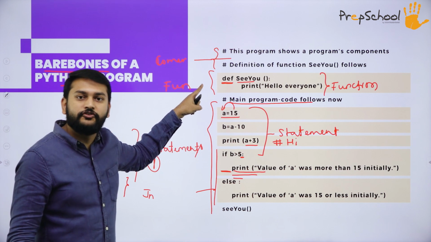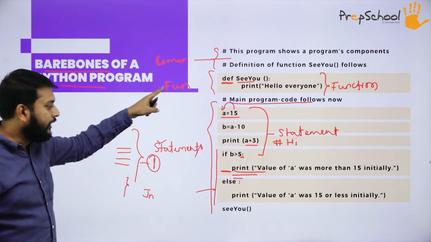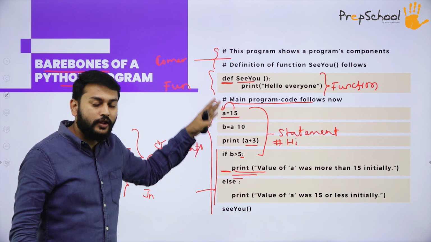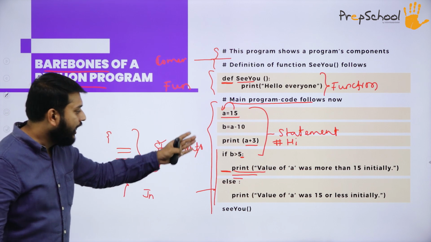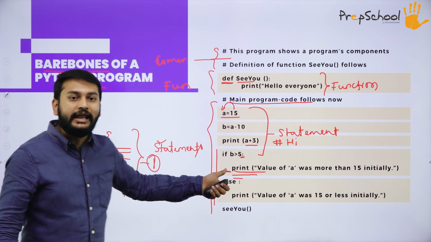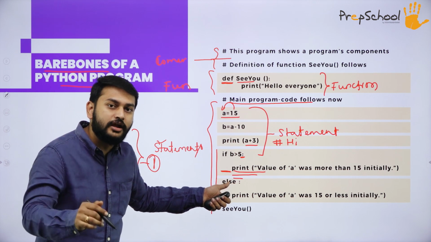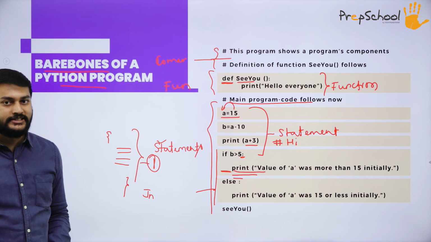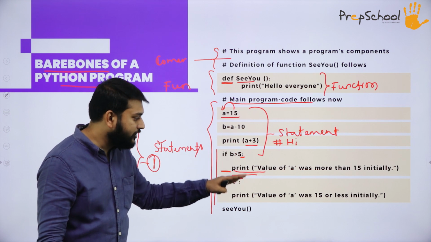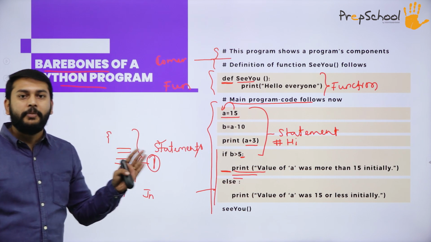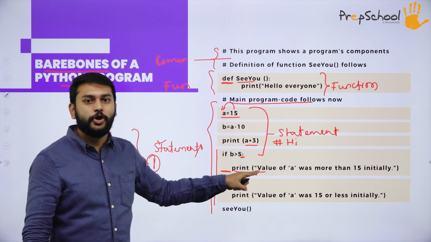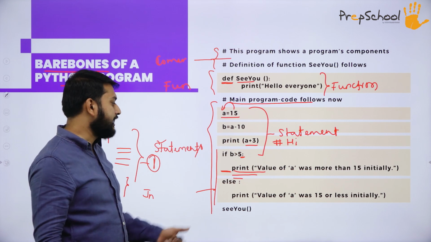Next, your functions will always be in the beginning of the program, and after that your main program will be there. This is how your statements look like. Always remember, whenever your statement ends with a colon, you will have indentation. What is the meaning of indentation? You have to start by pressing one tab space. If you want a set of statements in that particular block, you have to align it by giving one tab space. If you bring it out of that, it means that statement does not belong to that particular block. That is what you have to understand.